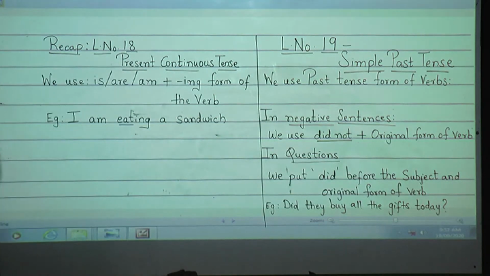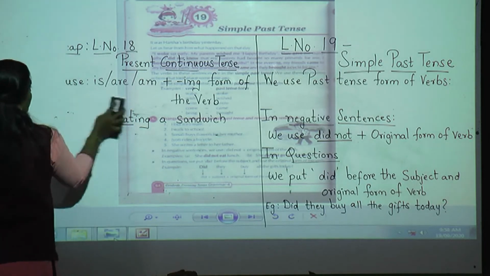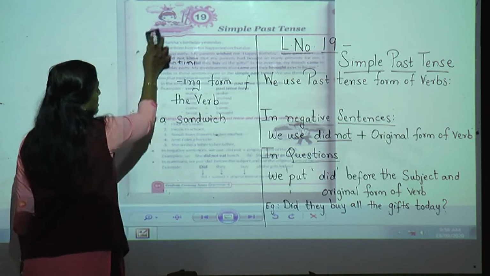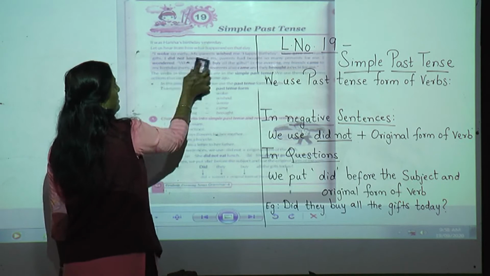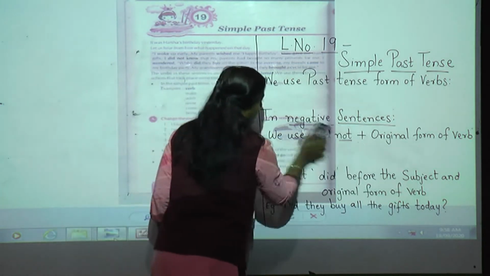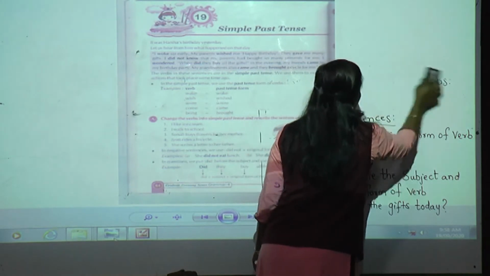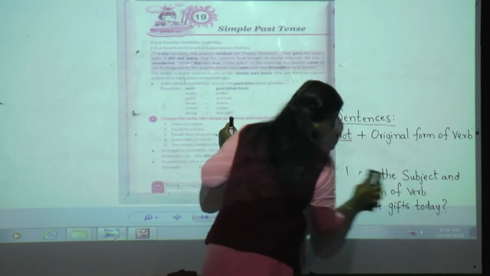Now you can open the Fun with Grammar book, page number 64. I hope that you have the Fun with Grammar book with you. You can open page number 64. Now we are going to start with lesson number 19. What is our lesson name, students? Yes, it is simple past tense. These are the things which we are going to learn today.